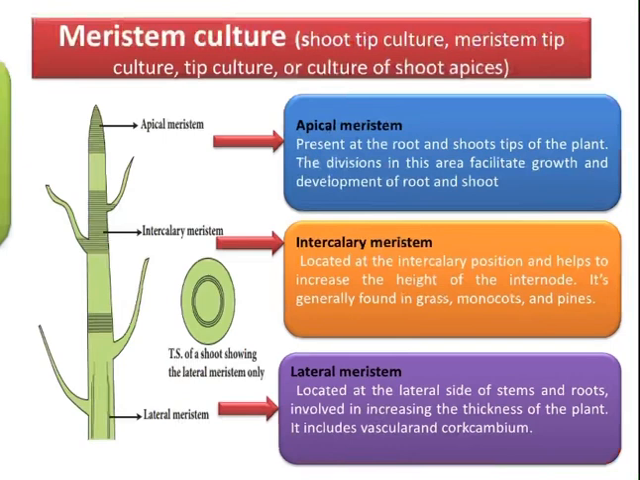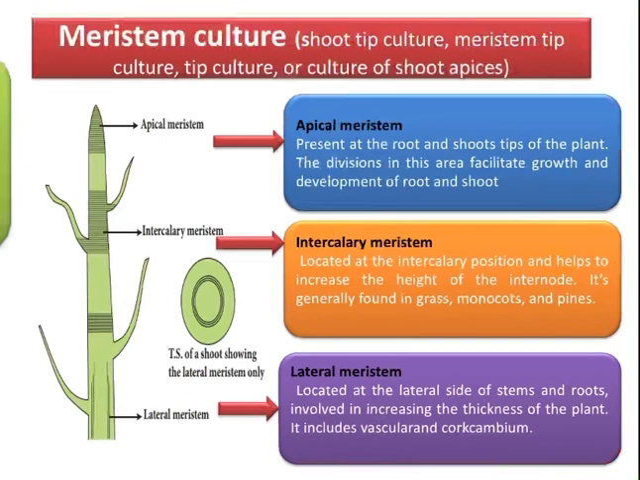So this consists of an undifferentiated group of cells, and these undifferentiated cells are capable of dividing throughout life. So these cells produce new cells that can stretch, differentiate and also enlarge as they mature. So in this photograph you can see three different types of meristems. One is apical meristem, which is at the apices, intercalary meristem and lateral meristem.